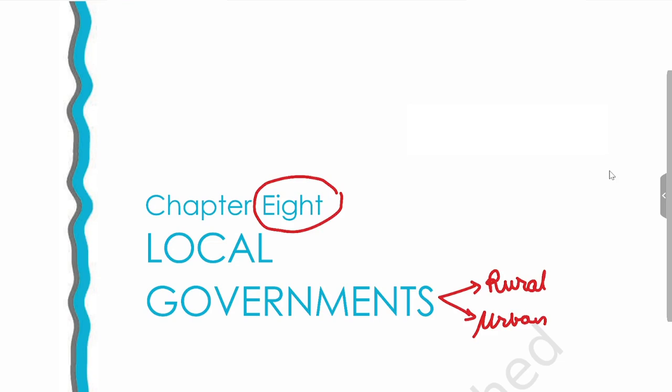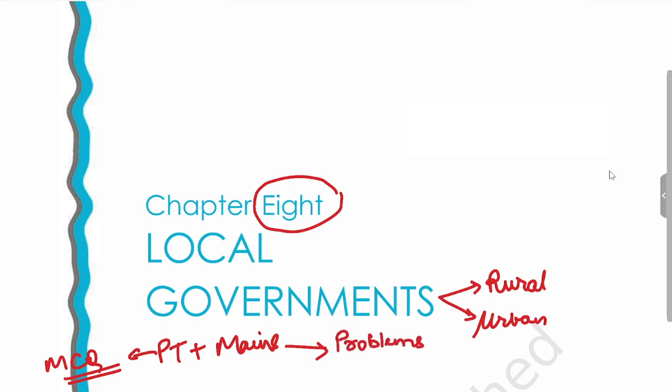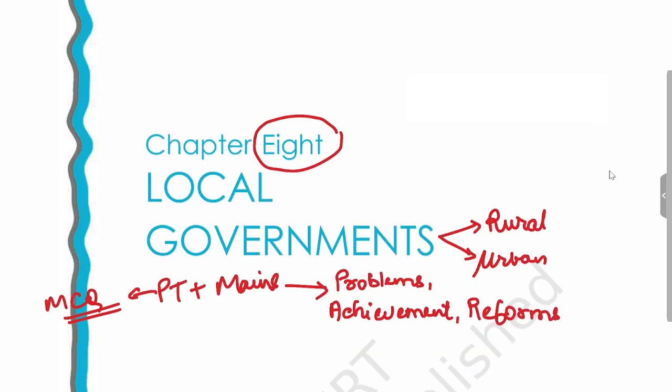It is important from prelims plus mains perspective. In prelims you will find MCQ questions, fact based generally, and from mains also you will find questions on the problems faced by this institution at present, what are the achievements of the local self government till now, then what reforms can be done to improve the functioning of the local self government in India. So with this perspective we shall begin this chapter.